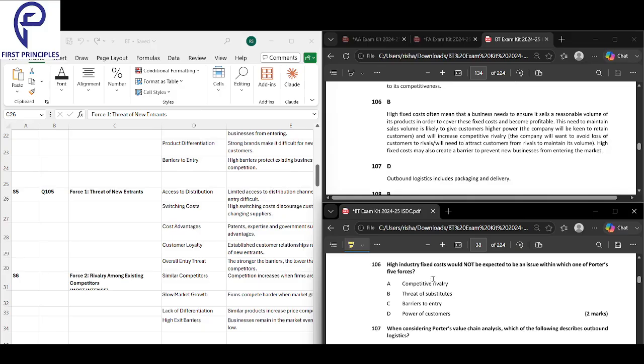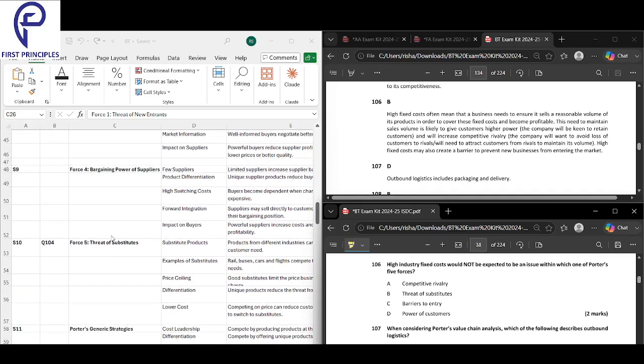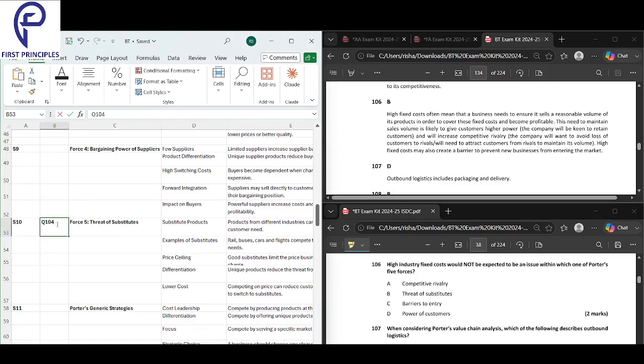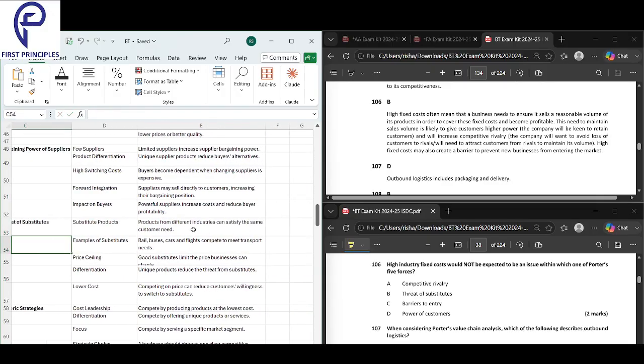The threat of substitutes is not an issue here. This is about other products replacing yours. High fixed cost doesn't directly affect whether a substitute exists or not. So when we talk about the threat of substitutes, fixed cost does not affect it.